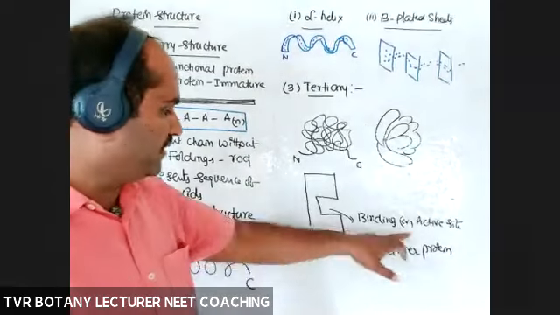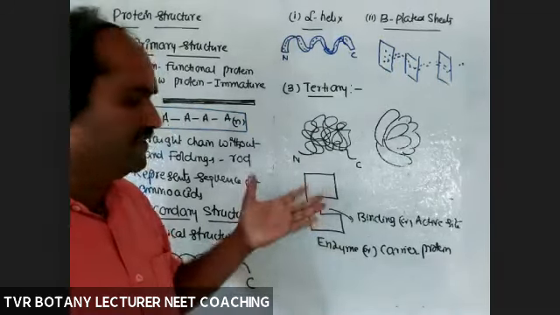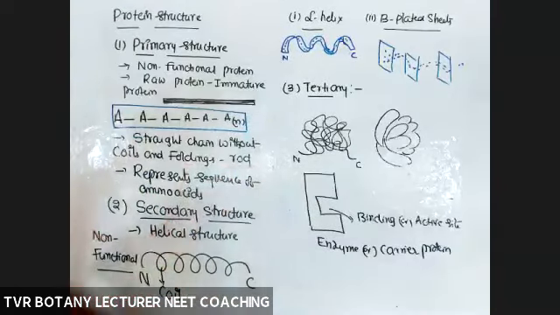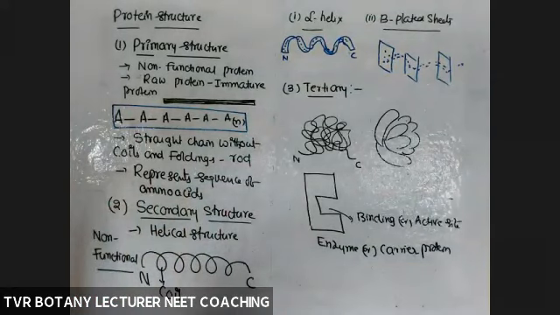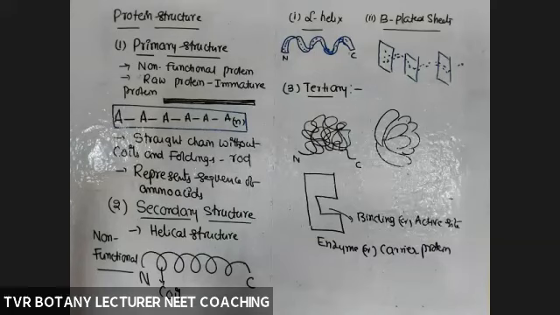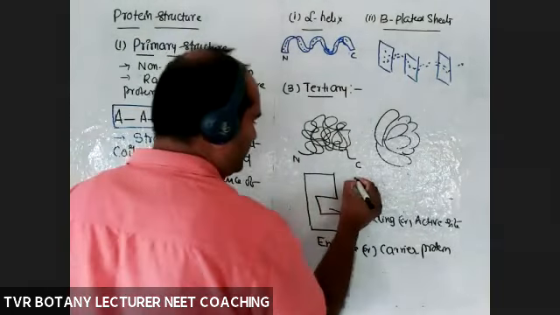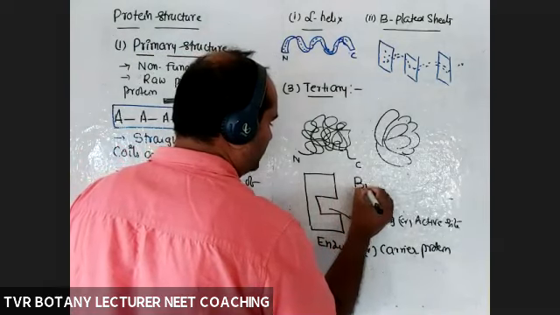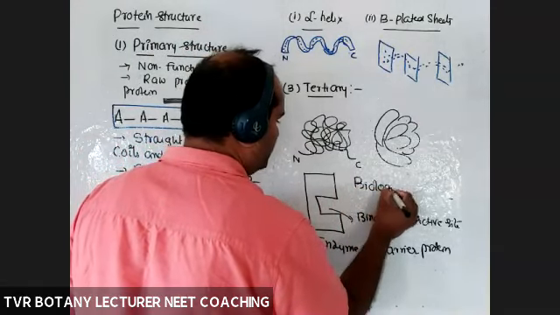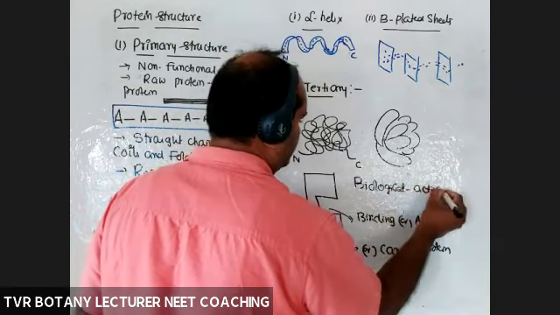Binding site or active site. This enzyme has a certain number of binding sites, 1 or 2 or 3 or 4 or 5, depending on the type of enzyme. So the protein at tertiary level is functional. This one is biologically active, meaning able to perform a biological function.